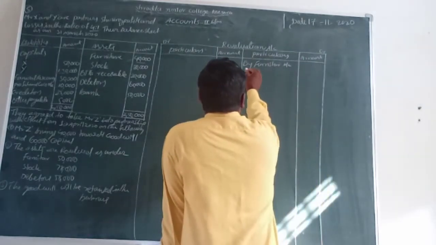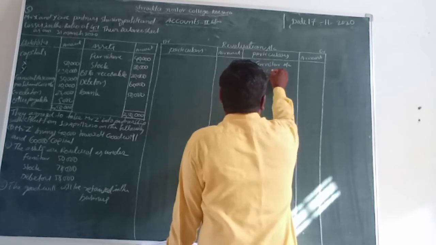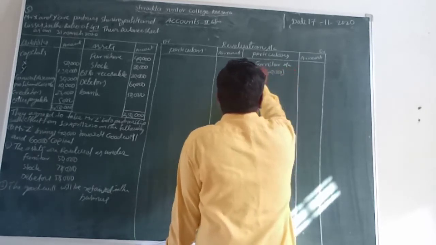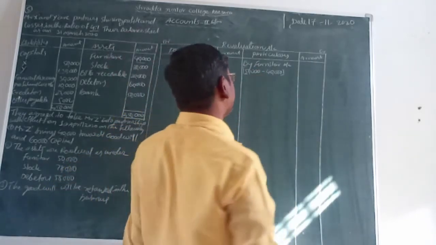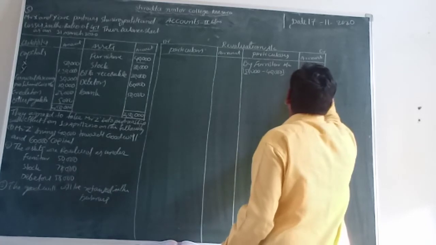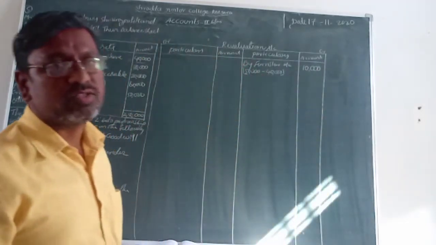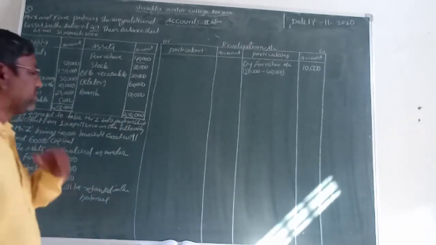By furniture account, what is the value, students? Present value is 50,000 minus previous value 40,000. That is equal to remaining value, what? 50,000 minus 40,000, remaining is 10,000 rupees. That's why furniture value increased here by 10,000 rupees.